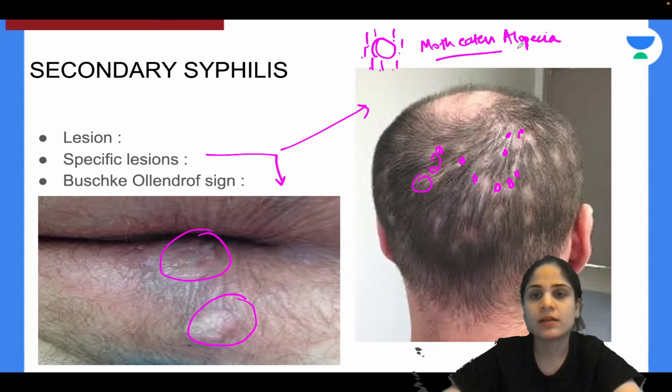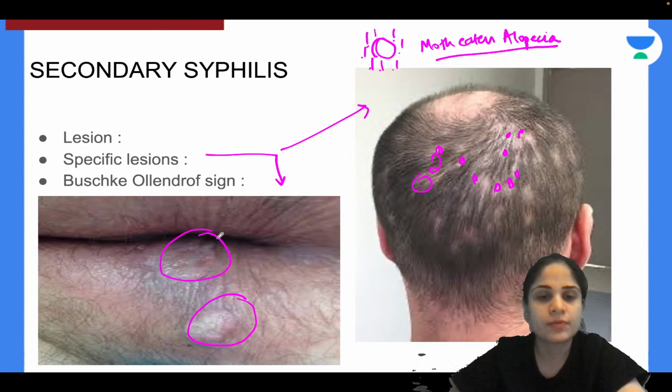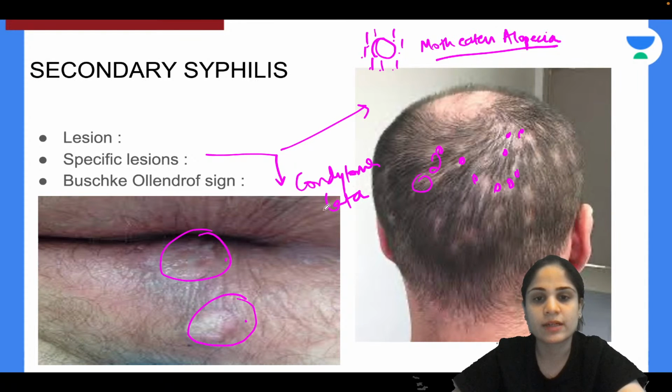And what you see in case of syphilis over here, in between the buttocks, is the presence of these ulcerated lesions. This is nothing but condyloma lata. Remember condyloma lata, not condyloma acuminata. And can anyone tell me what is Buschke-Ollendorff sign seen in secondary syphilis?